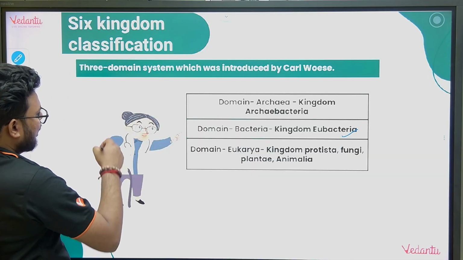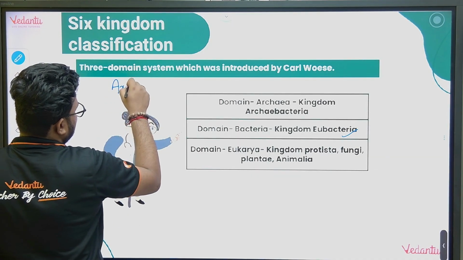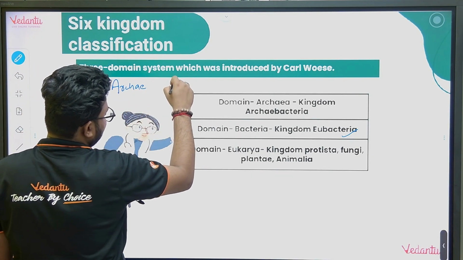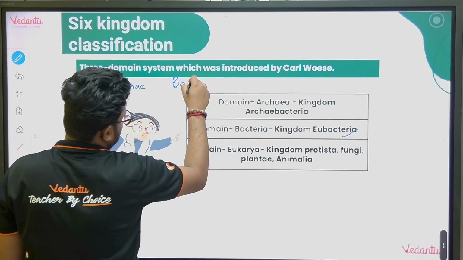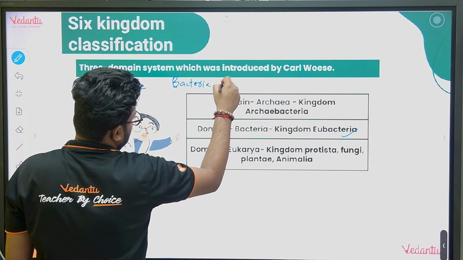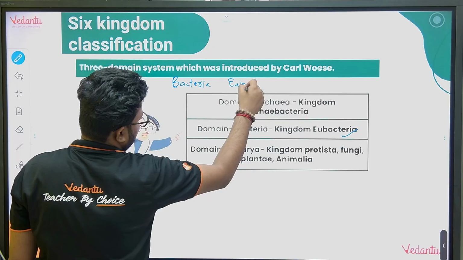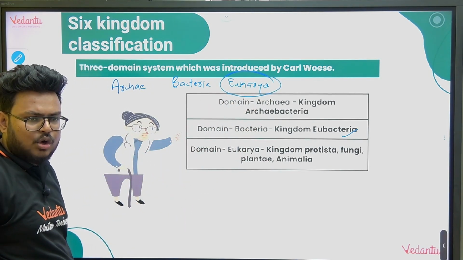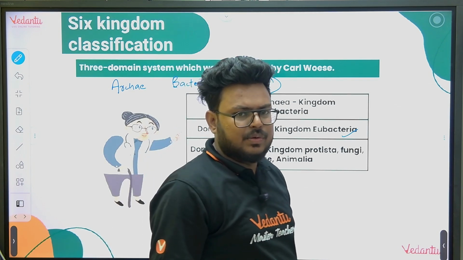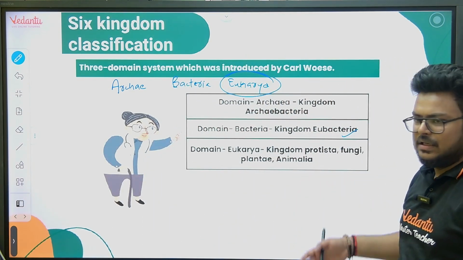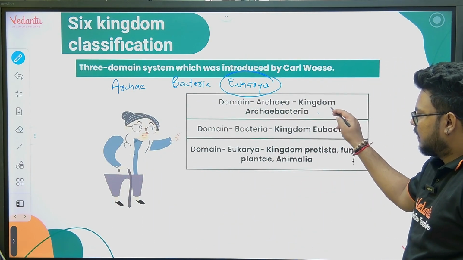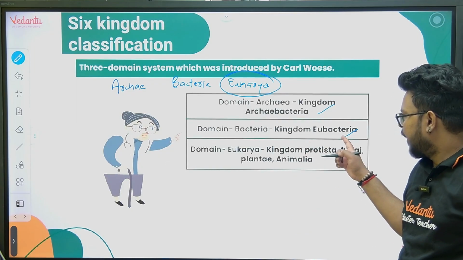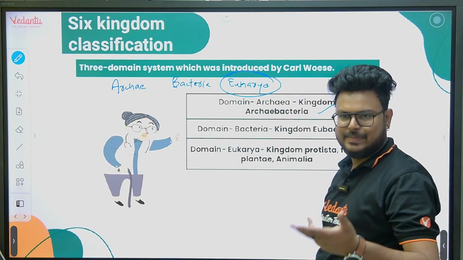So there were 3 domains, archaea, bacteria, and last is eukarya. Eukarya, very logical. All the eukaryotic kingdoms came in eukarya. Archaea is also very logical. Archaebacteria means primitive bacteria, and eubacteria we will have as the latest bacteria.